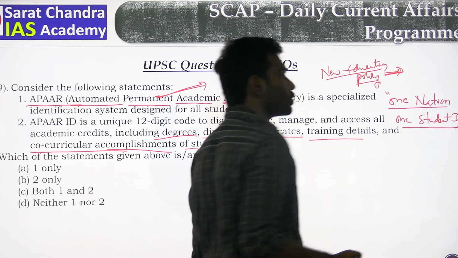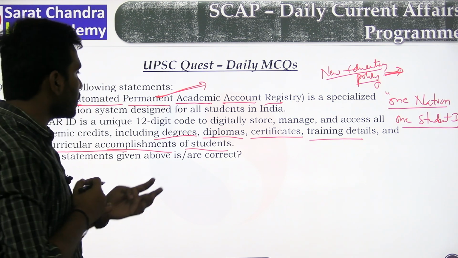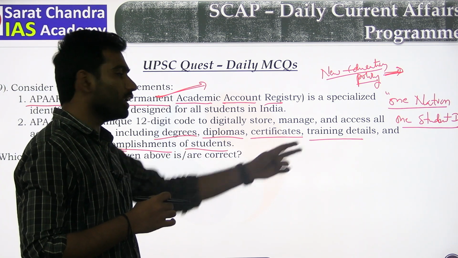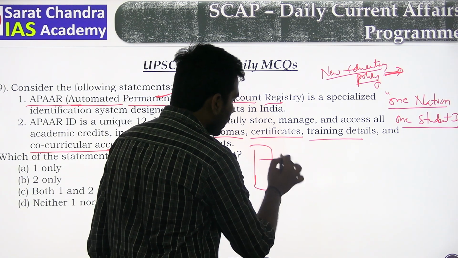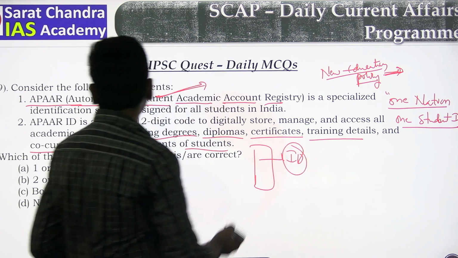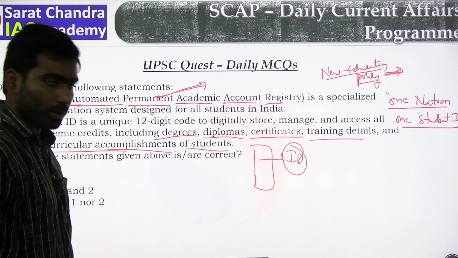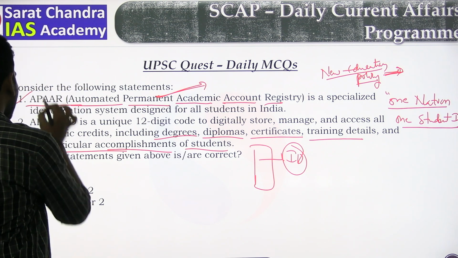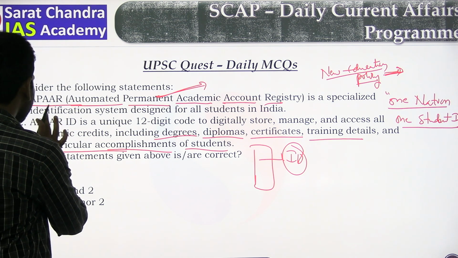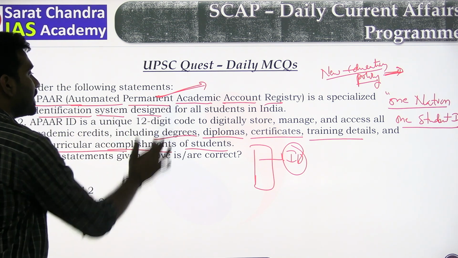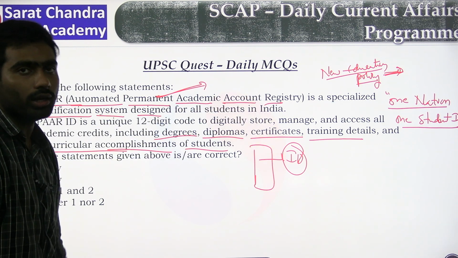Under One Nation One Student ID, all the academic details, degrees, certificates and training details of every student will be in one ID form. That ID is APAAR. So APAAR is a specialized identification system designed for all students in India under the concept of One Nation One Student ID.